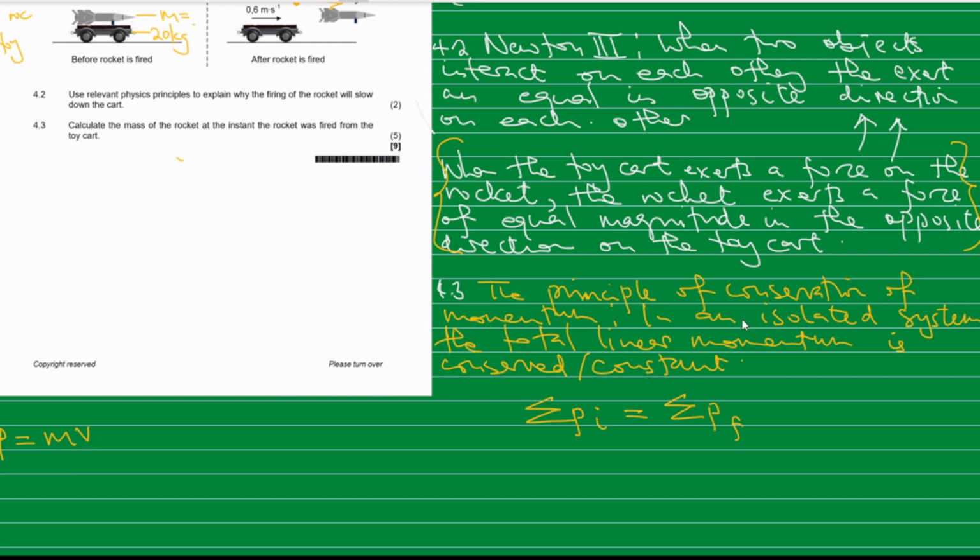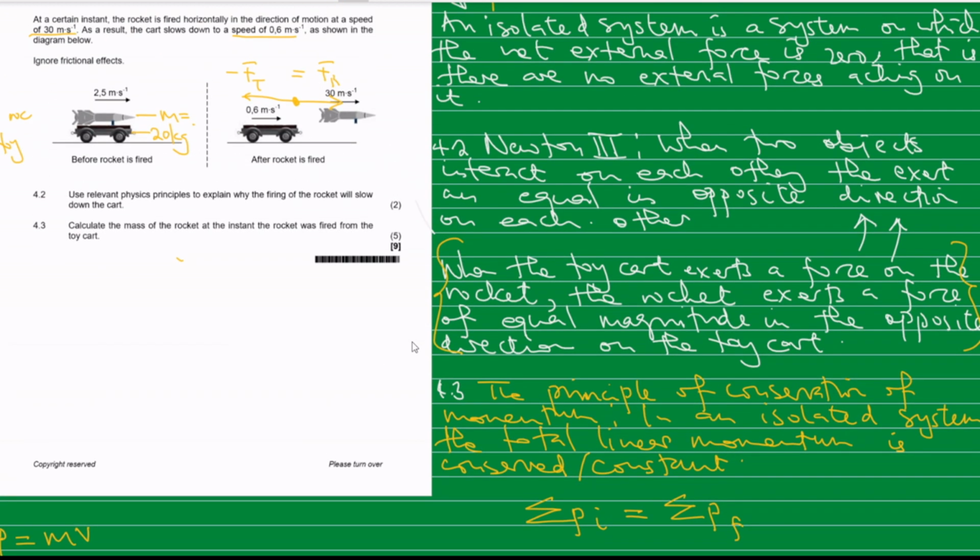Here we have two objects that are interacting, the toy cart and the rocket. So the total momentum before the firing will be equal to the total momentum after the firing.